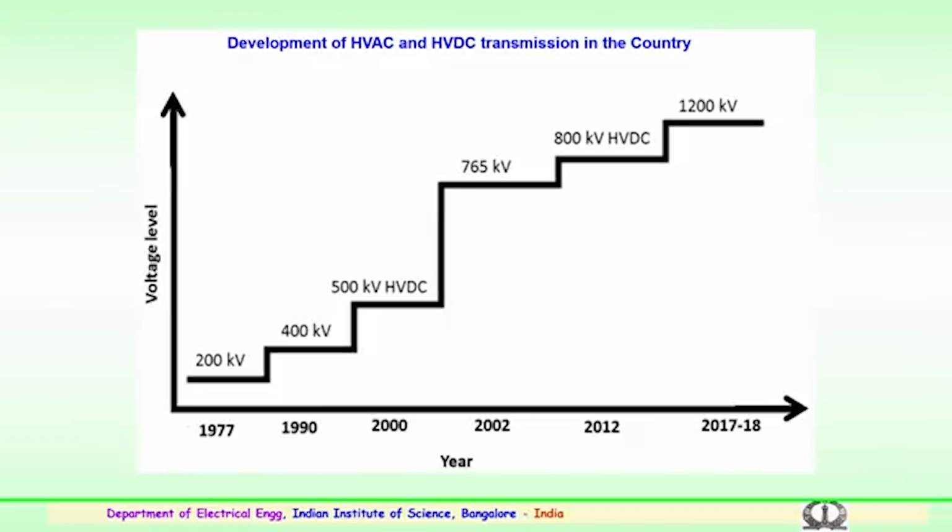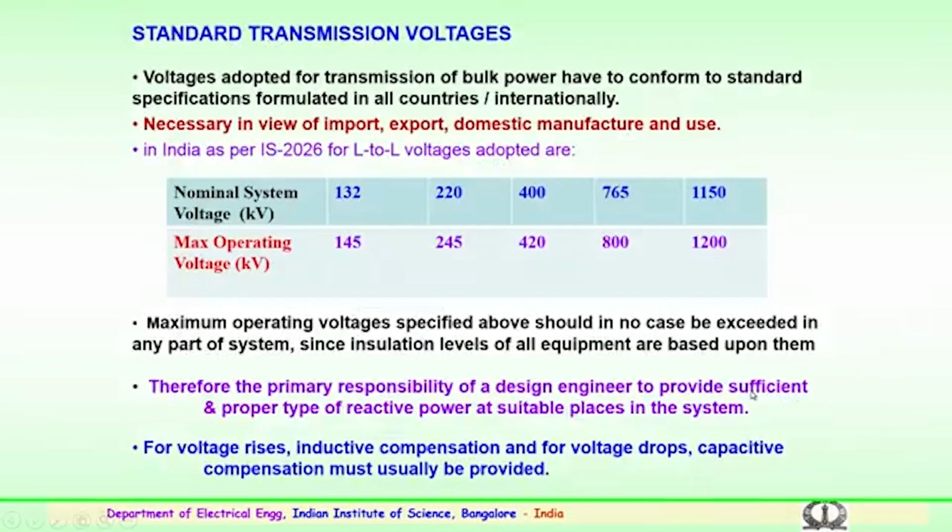Here, experimentation for the 1200 kV transmission system is being carried out, including transformers, circuit breakers, transmission components, insulators, and many other things. We hope that very soon 1200 kV transmission lines will be established in the country, and we will see 1200 kV transmission towers being erected for long distance transmission.